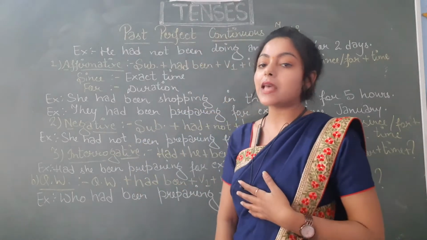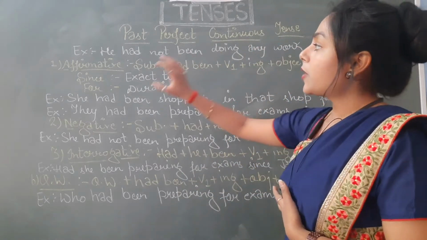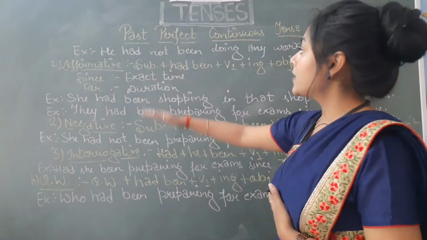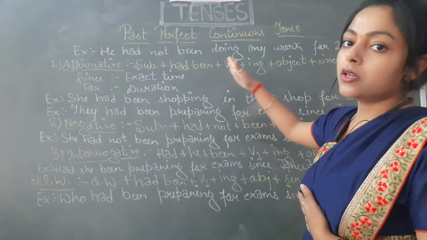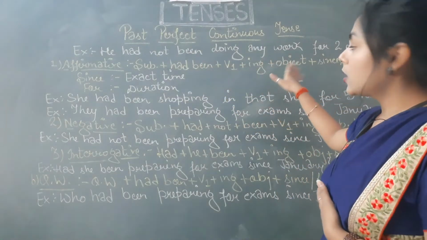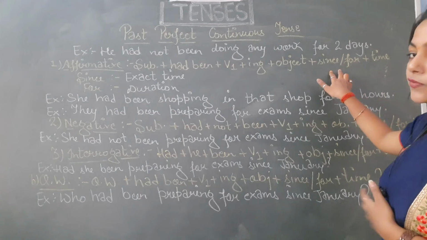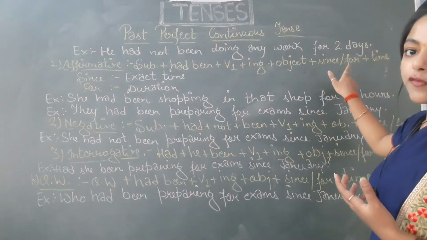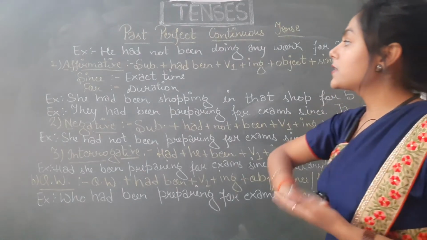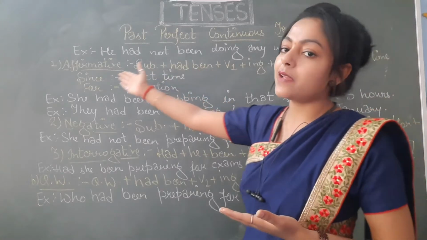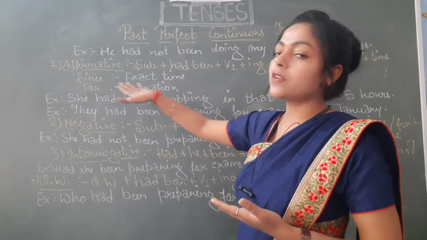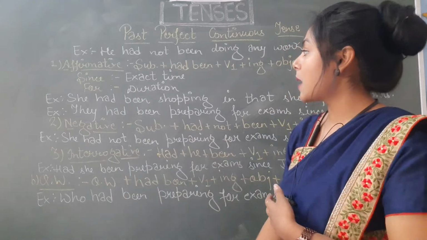So let's just see the examples. For affirmative sentences, the structure is subject, had been, first form of verb plus ing, object, and then time reference. For time reference, we will be using either since or for, and then time. For example, as I told you earlier, for exact time we have to use since, and for duration we have to use for. Let's see the example.